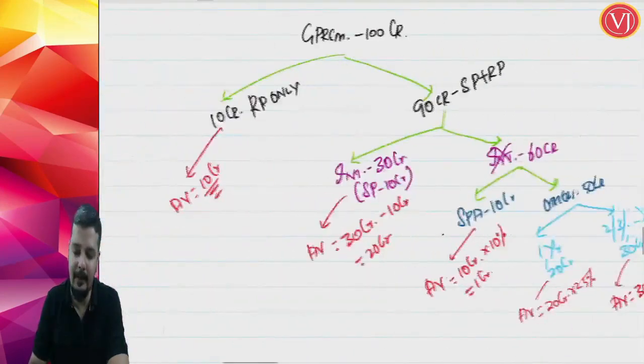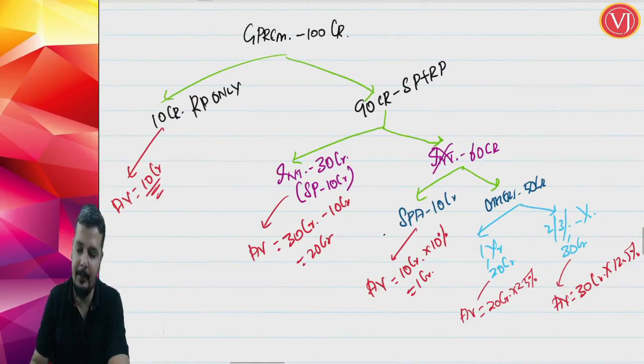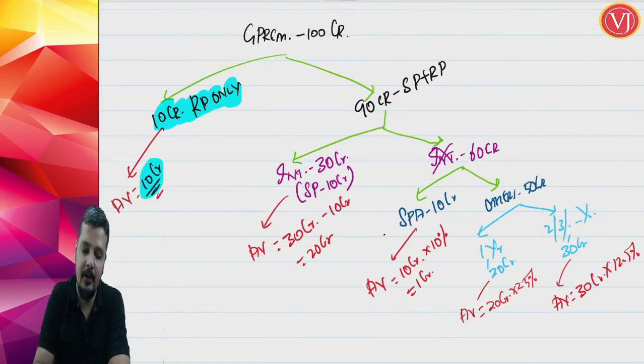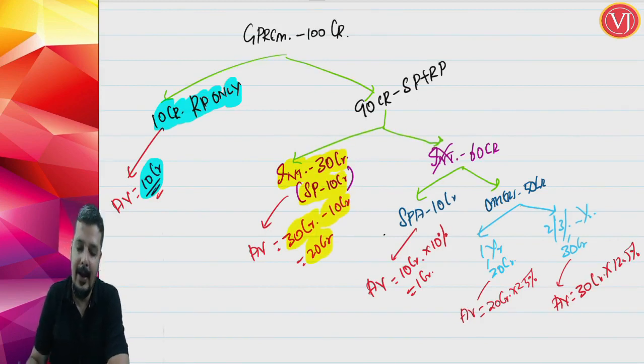If you see this example, everything will be pretty clear. I've taken a very practical example: if it is only risk portion, the entire amount is the premium. Where it is risk portion plus savings portion, and it is intimated to the policy holder that out of 30 crores, 10 crores is the savings portion, you have to take 30 crores minus 10 crores. The risk portion will be subject to tax, that is the assessable value.